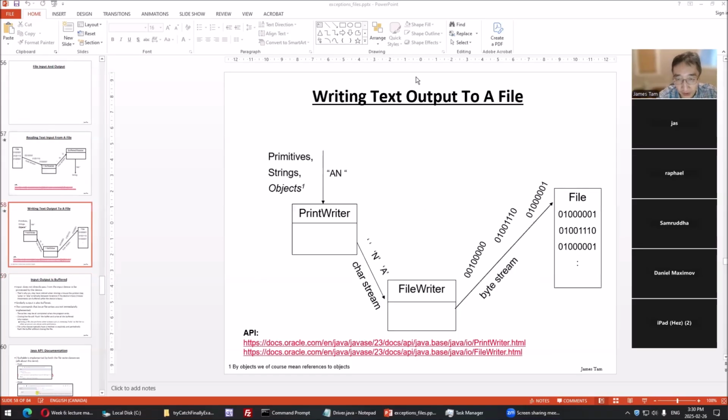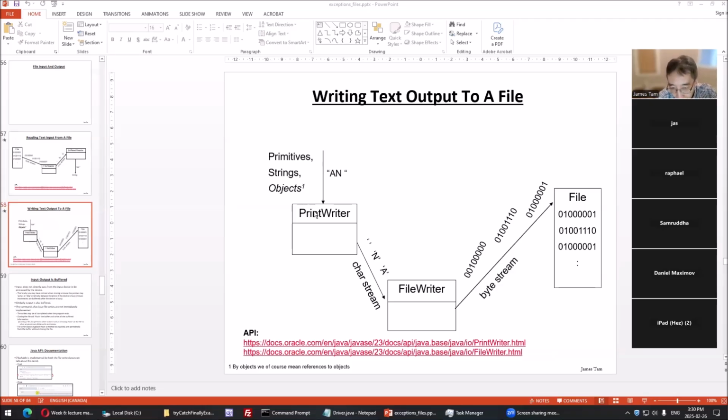In reverse, writing to a file, we have our program. Our program includes the primitives, the simple atomic types like integers, strings, objects, well, actually references to objects, higher level representations. We can pass these and input the print writer. So these are the higher level variables.